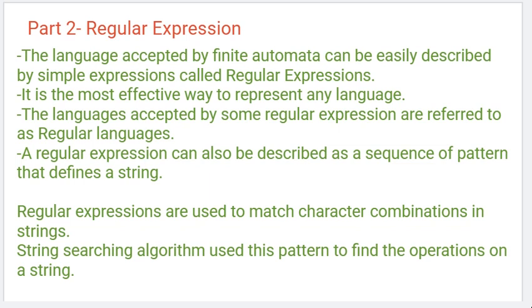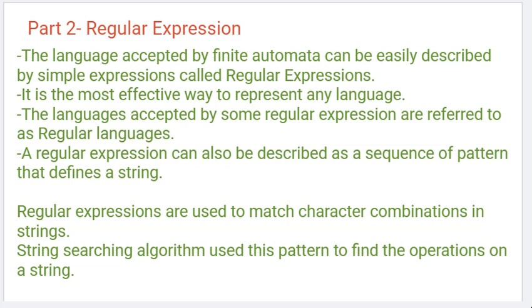The finite automata we saw will accept some strings, that means it will be accepting some language, right? The language which is accepted by the finite automata, we can easily describe with the help of a simple expression called a regular expression.